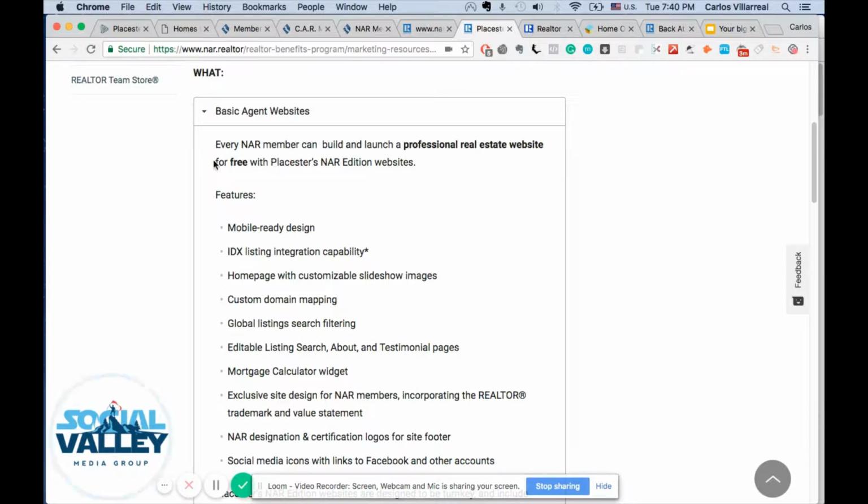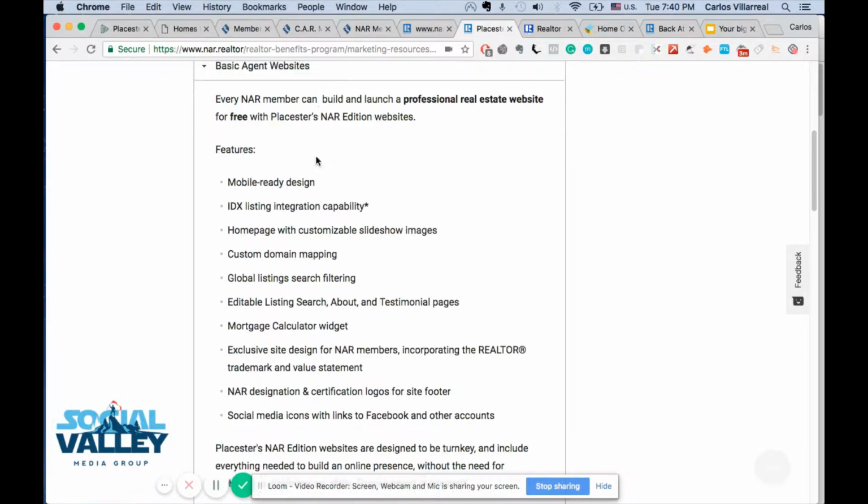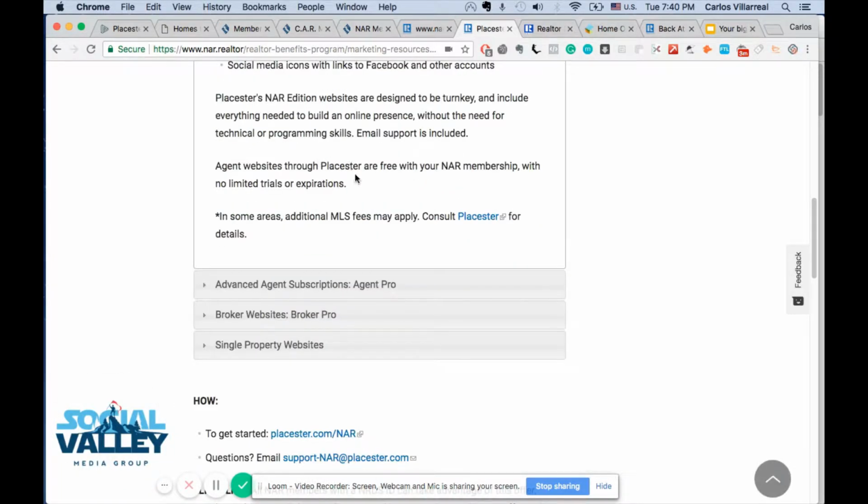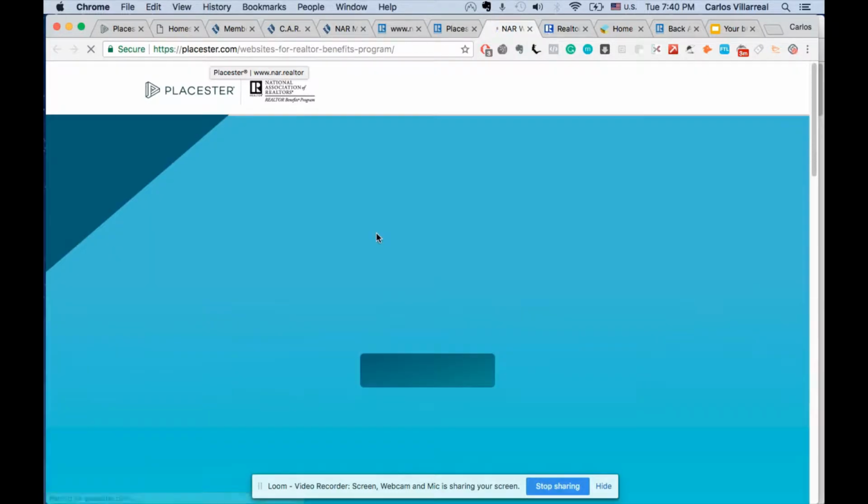So again, I'm not making this up. This is for free from Placester. And these are all the features. You can go through it on your own time. The first thing to do to get started is click on this link, or you can type in placester.com/NAR and it'll take you to this link.